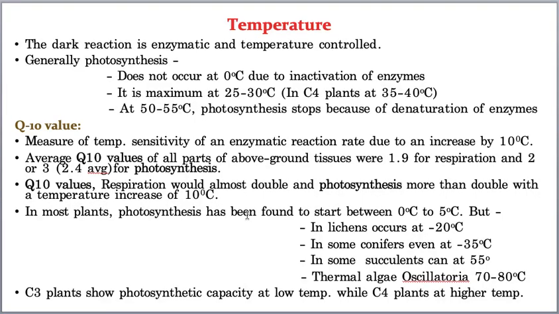Now this is exceptional for a few plants. In lichens it occurs at minus 20 degrees centigrade, such a surprising fact. Whereas in some conifers it takes place at minus 35 degrees centigrade, and in some succulents at 55 degrees centigrade, okay. In thermal algae Oscillatoria, photosynthesis takes place even at a high temperature of 70 to 80 degrees centigrade. Of course these are all exceptions, so don't worry about them. Hope you understood how temperature influences the rate of photosynthesis.